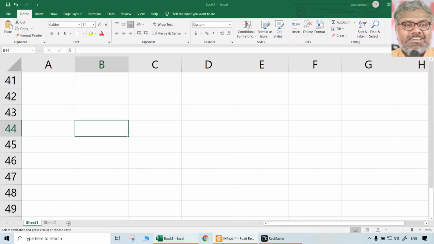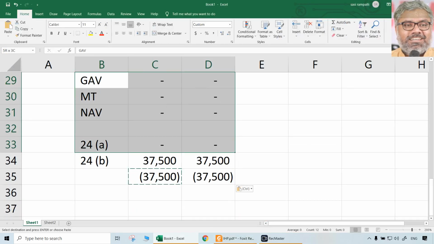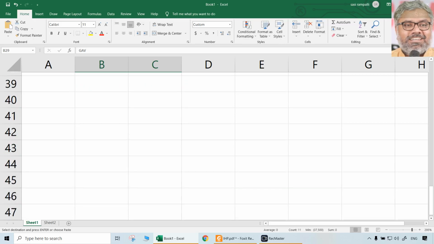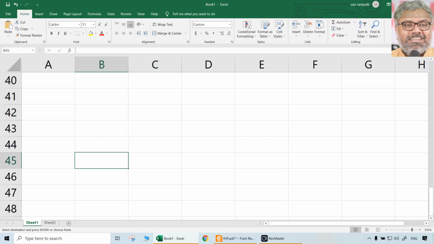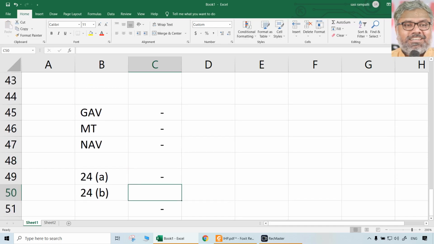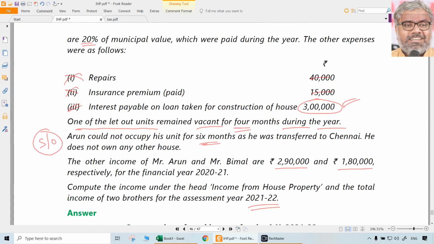For the let out portion, there will be other things also. Gross annual value, everything will have some values. So let us look at that. This is what? Let out portion. Let out portion, how many? 6 out of 8. 6 out of 8. 6 by 8 we can call it. Or even it can be just called as 75% let out of the total.